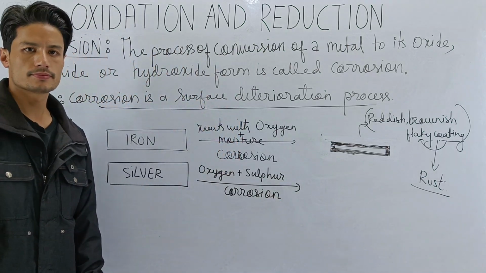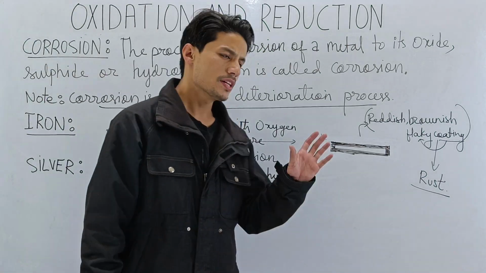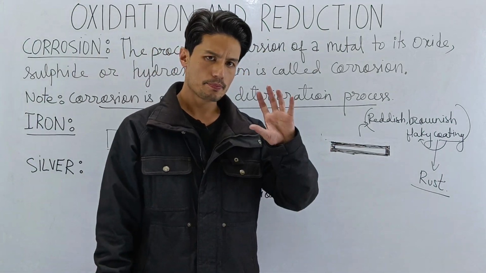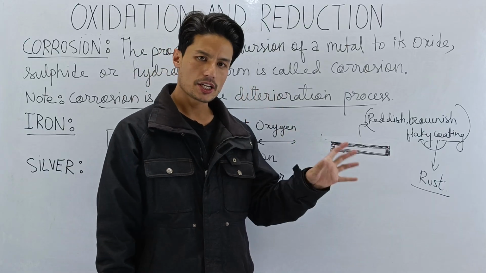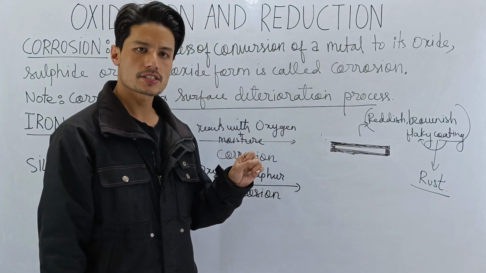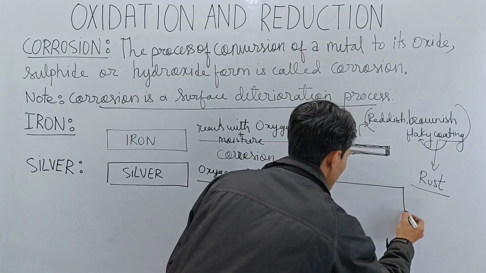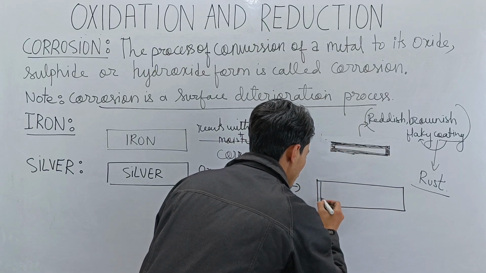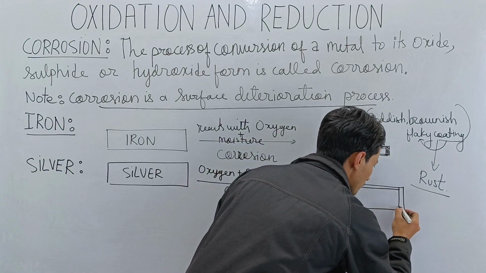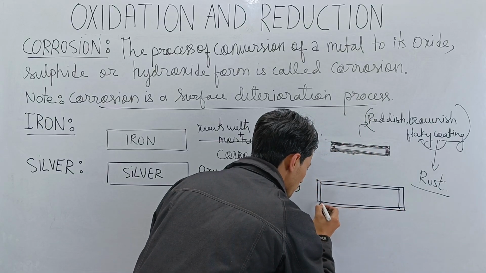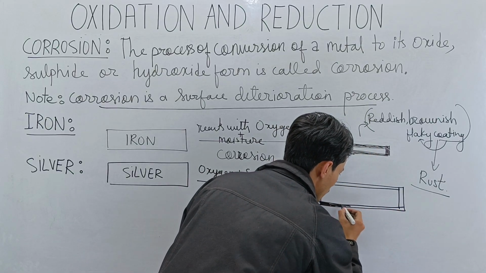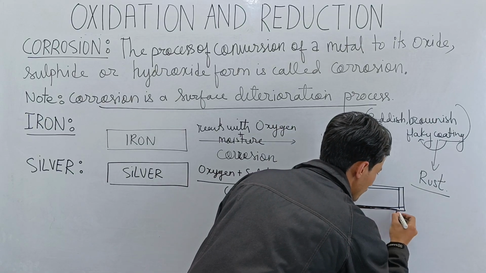Now when silver undergoes corrosion, a blackish coating is formed over the surface of silver. So let me make it black here.